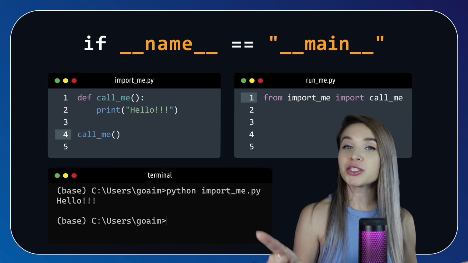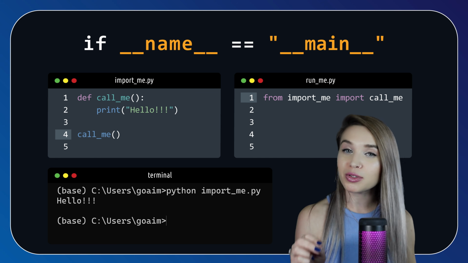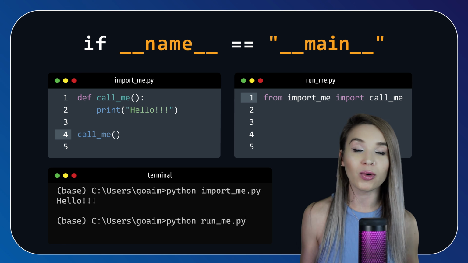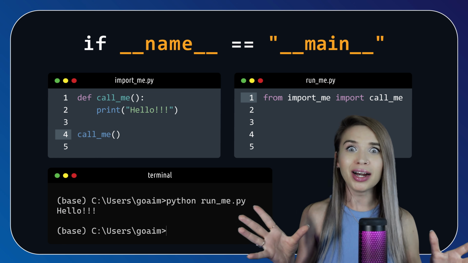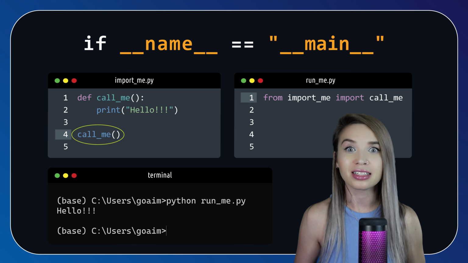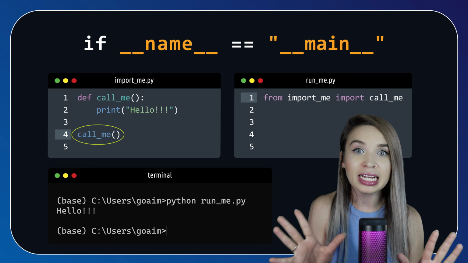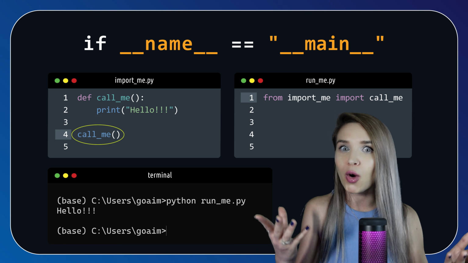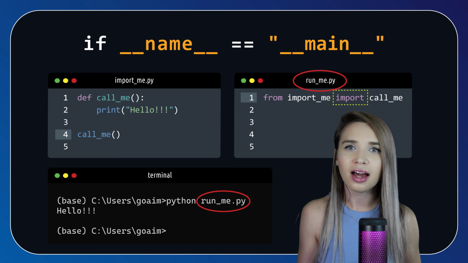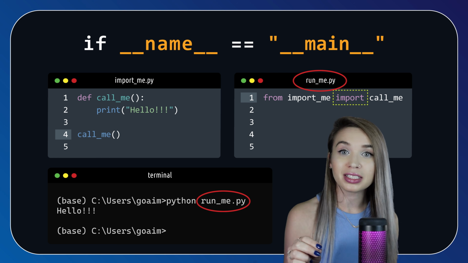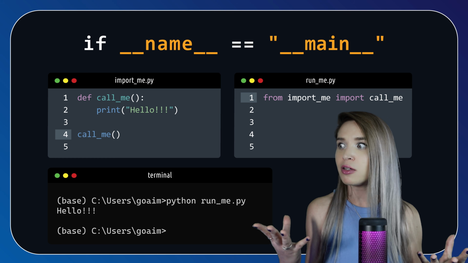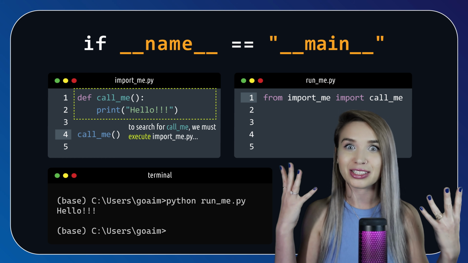Now, a very interesting thing happens when we execute this file in our console. We type python runme.py, we hit enter, and boom! We can see the output of callme in our console once again, even though we have never made an official call to this function. Runme.py simply includes an import statement. So it seems that simply by importing a function from a module, we also accidentally execute this module.